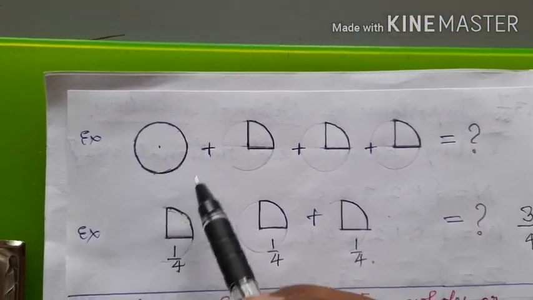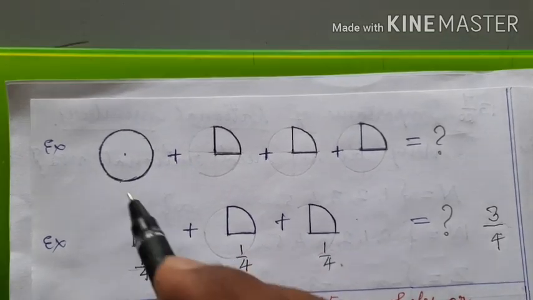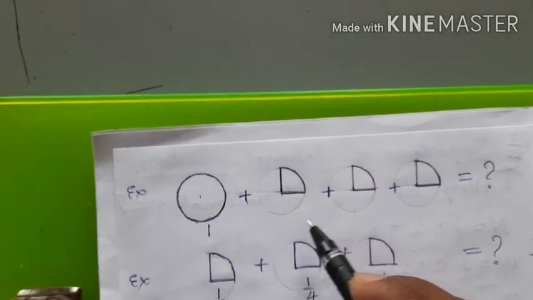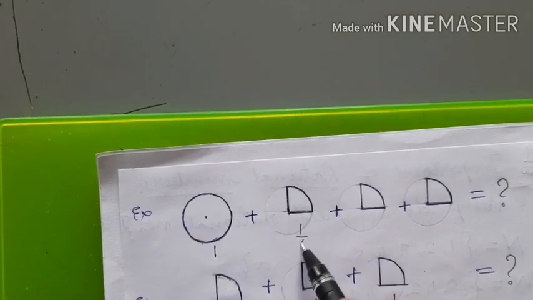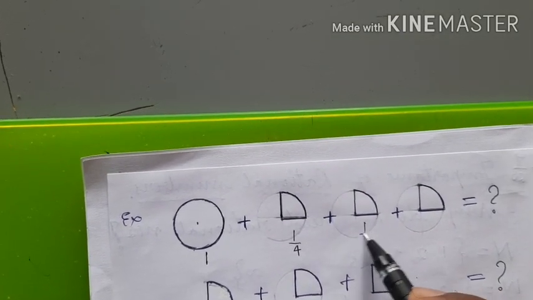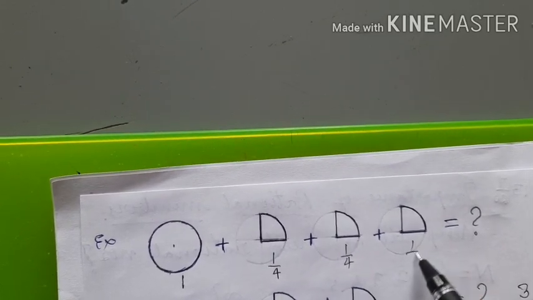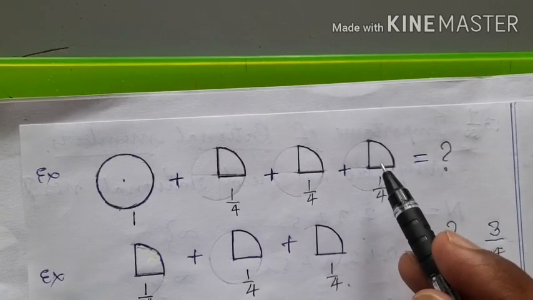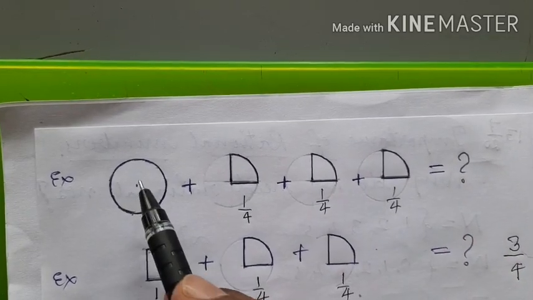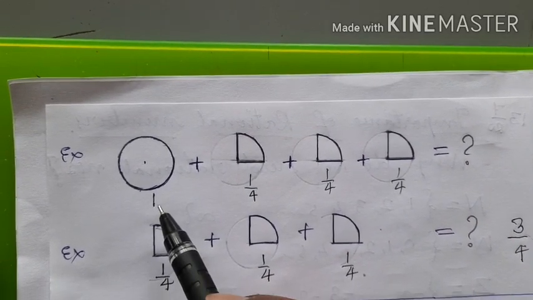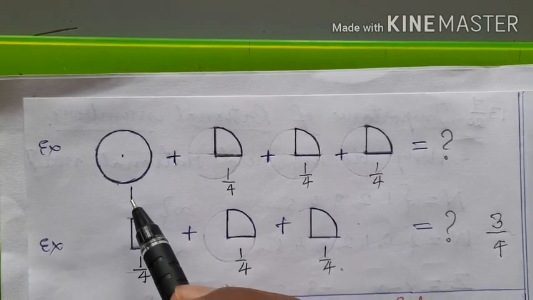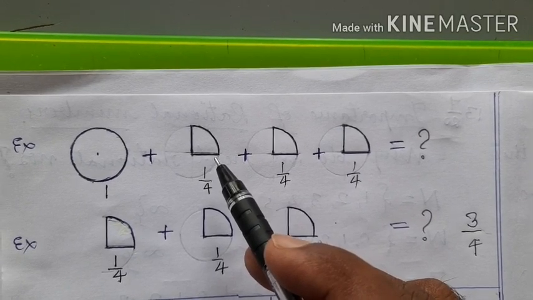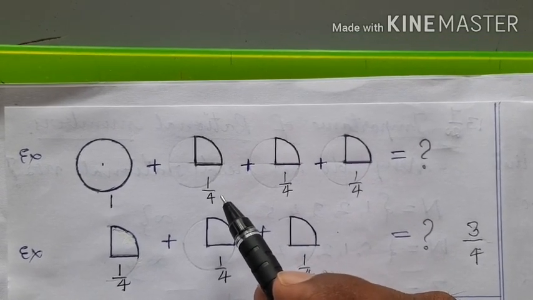Now you see, this is one complete object. Therefore, I write its value as 1. Is it a complete object? No, it is incomplete. Its value is 1 by 4, and its value is also 1 by 4, and its value is also 1 by 4, right? But what is the sum of all these 4 objects? The value of this object is 1. You can write it by the whole numbers or natural numbers or positive integers. But is the value of this object 1? No, it is 1 by 4, right?